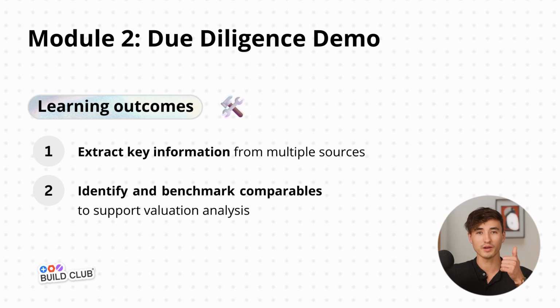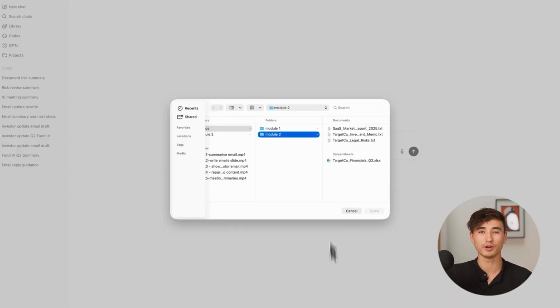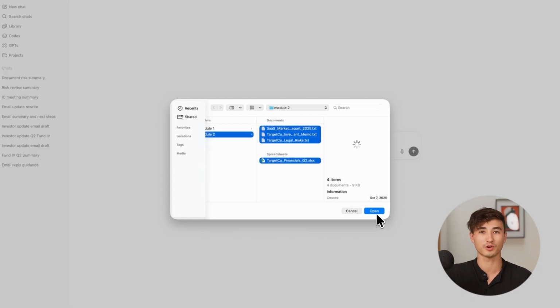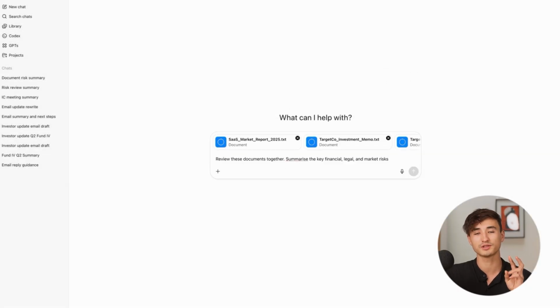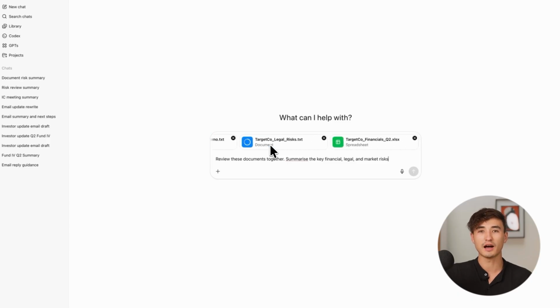Now let's jump into the demo. Here we will, number one, extract key information, and number two, identify and benchmark comparables. Firstly, with ChatGPT, we can extract information across documents. Instead of opening each DD file one by one, you upload and instruct. Here, I'm uploading 4 sample due diligence files across financials, legal notes, market research, and an investment memo. Together, they show you how ChatGPT can extract and organize this data together.